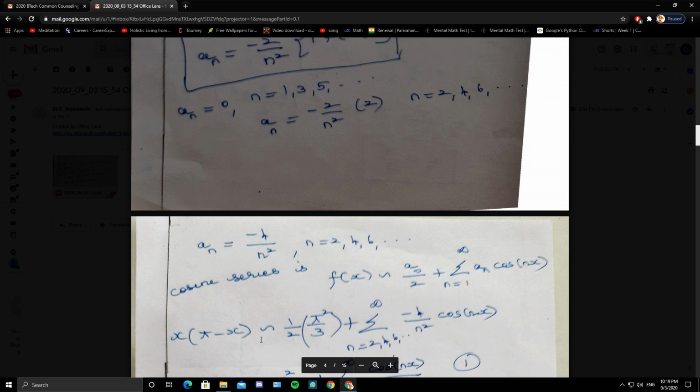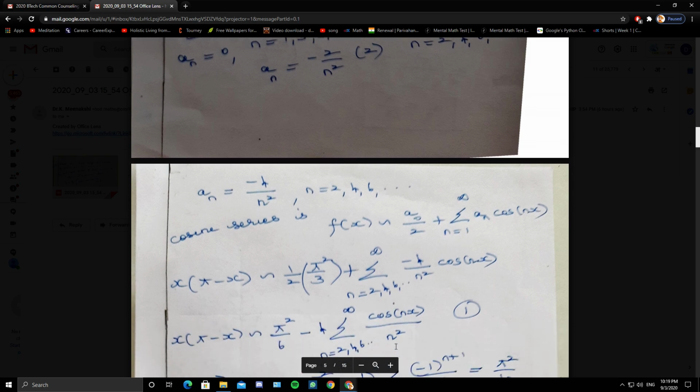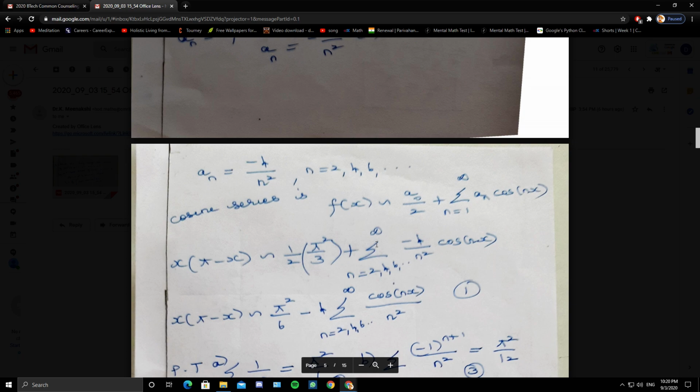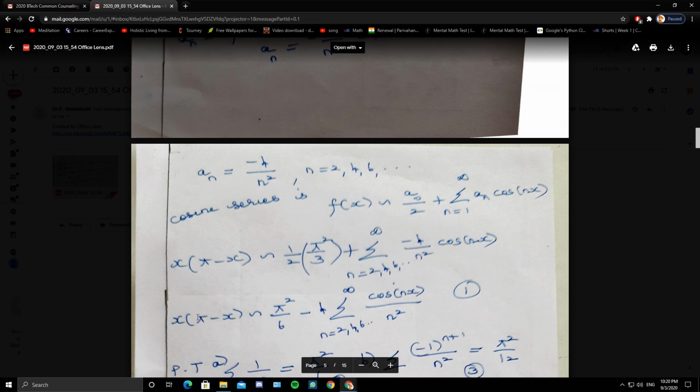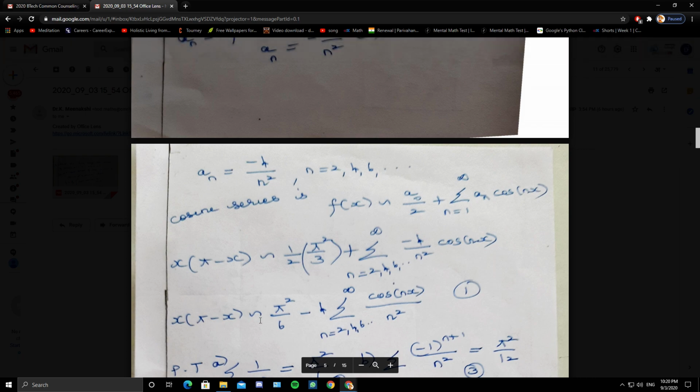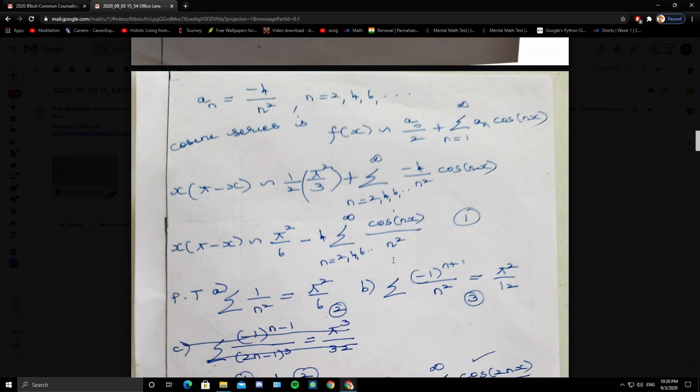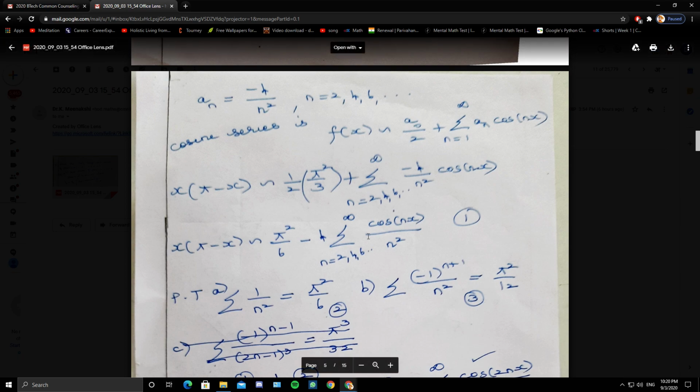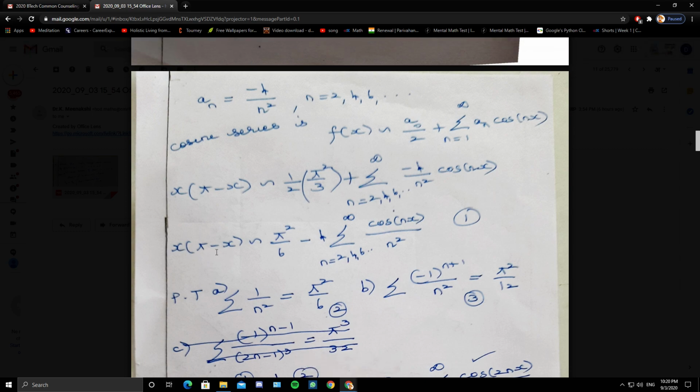So what is f of x? x into pi minus x converging to half of pi square by 3 plus, a_n exists only when n is even, so 2, 4, 6 etc. to infinity minus 4 by n square cos of nx. So x into pi minus x converging to pi square by 6 minus 4 times summation 2, 4, 6 to infinity cos of nx by n square. So this is the cosine series expansion of the second degree function or the parabolic function.